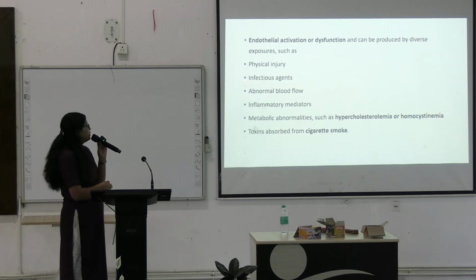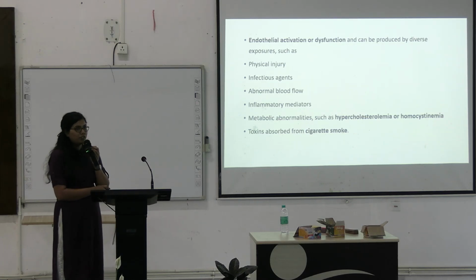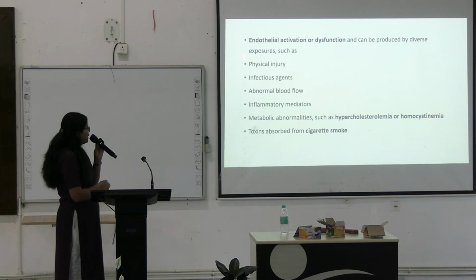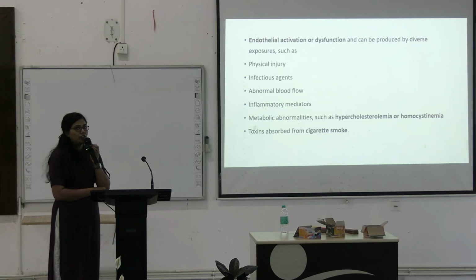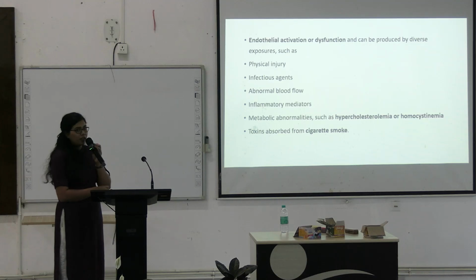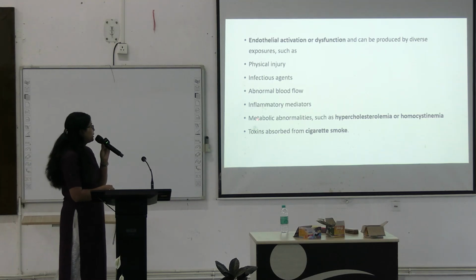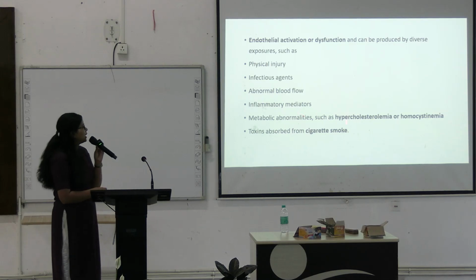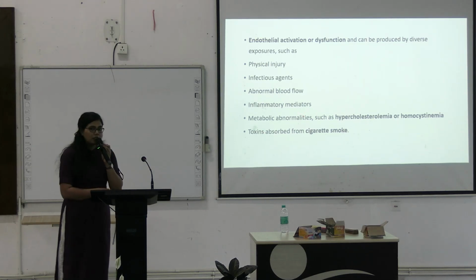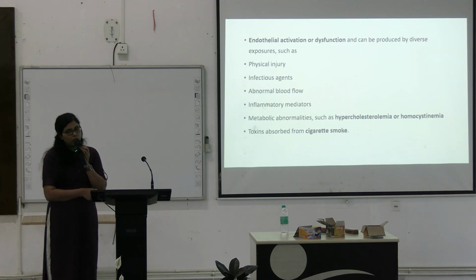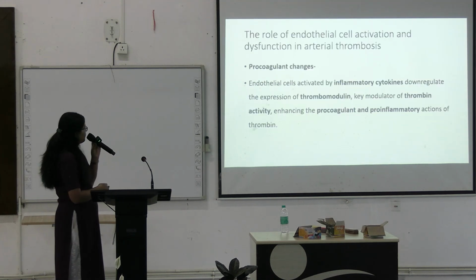it can be produced by many causes. Some of which are physical injury to the endothelial cell, any infectious agent, any kind of blood-borne infection. Abnormal blood flow, inflammatory mediators, metabolic abnormalities such as hypercholesterolemia and homocystinemia, and also the toxins from cigarette smoke are very notorious for injuring the endothelial cells.